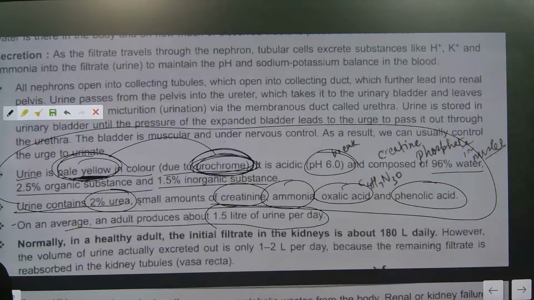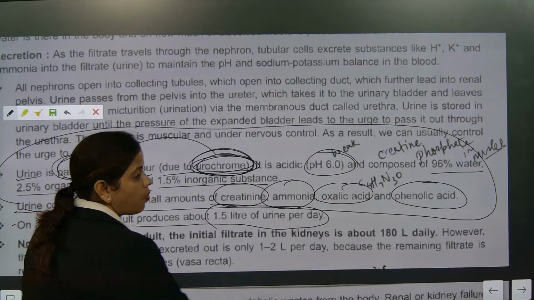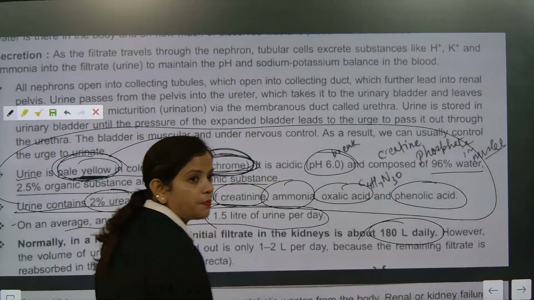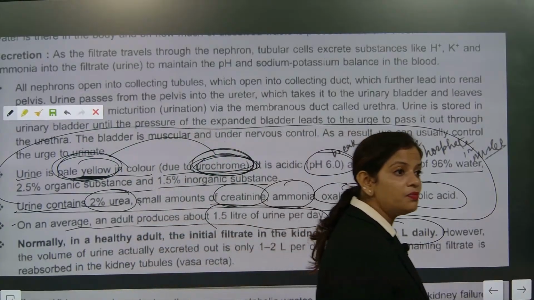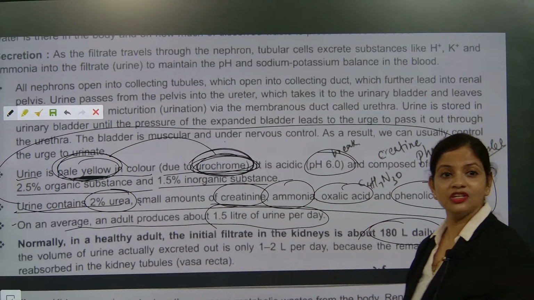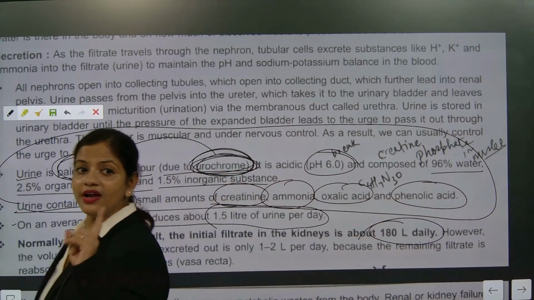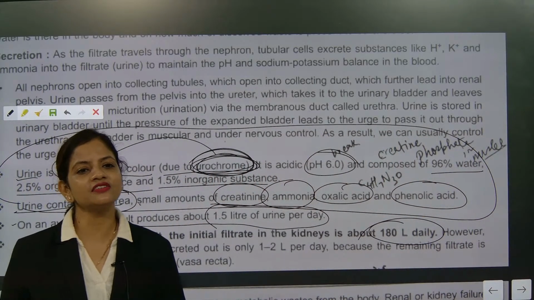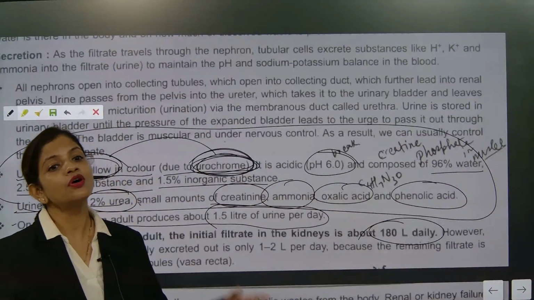Daily, how much blood will your kidney filter? 180 liters. Wow. So think, for a 90-year-old person, how many liters will it filter? One day, 180 liters. 365 days, 180 into 365.